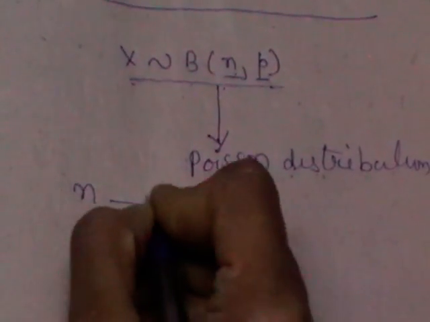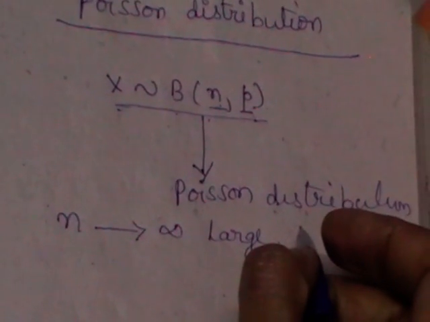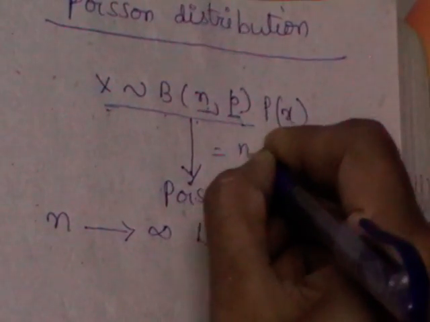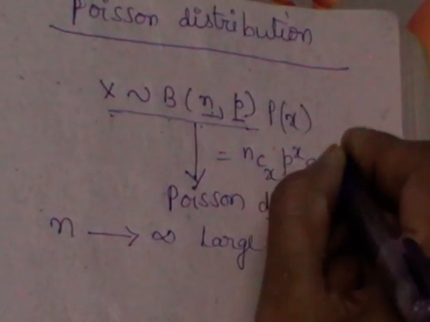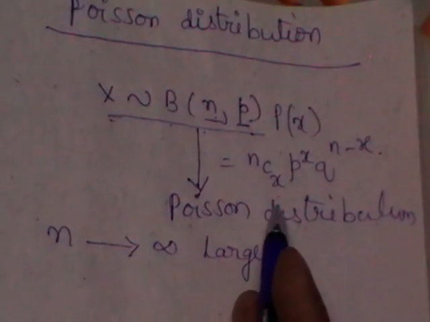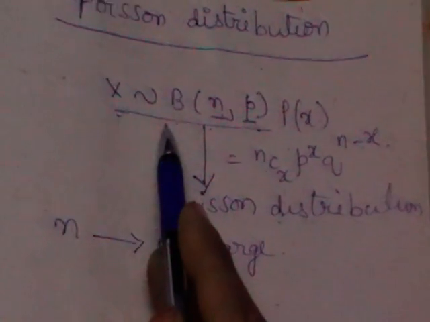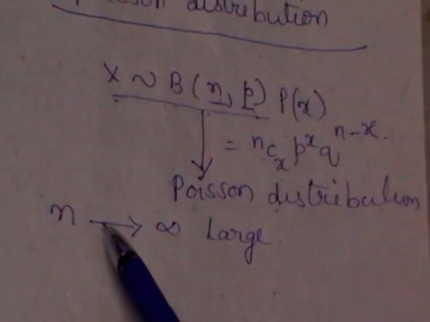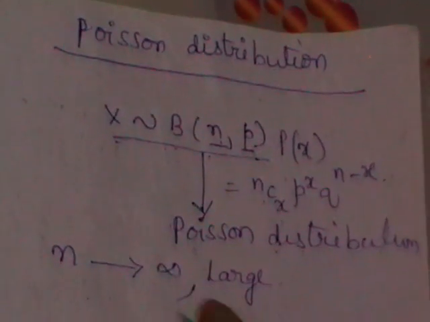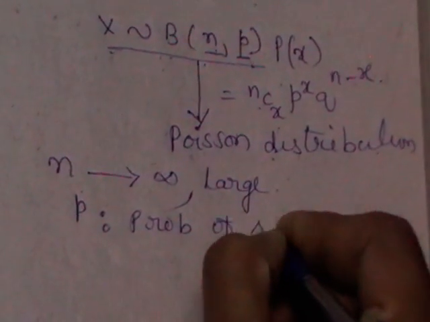So whenever n is very large, whenever we wrote the PMF or the probability function for binomial distribution as p of x is equal to nCx into p power x into q power n minus x, there we wrote x is equal to 0 to n, finite. Whenever n is countable, that distribution is called binomial. So in all the situations n may not be finite. Whenever n is approaching a large value, and what is p called? P we call the probability of success.